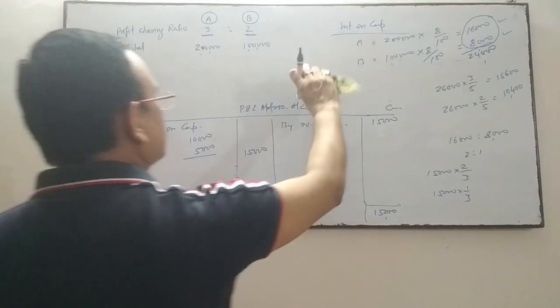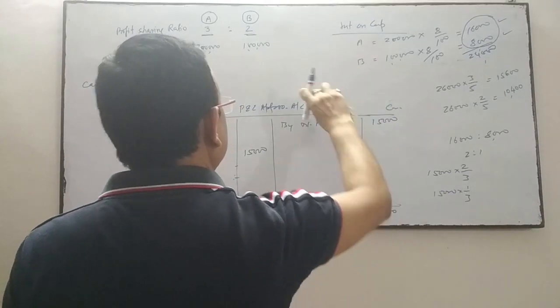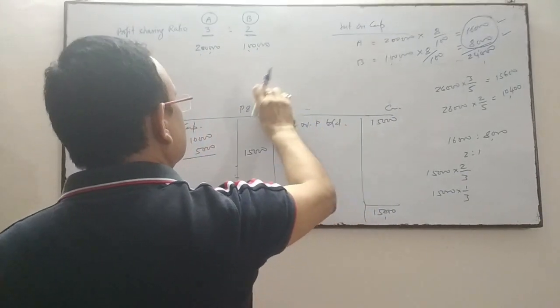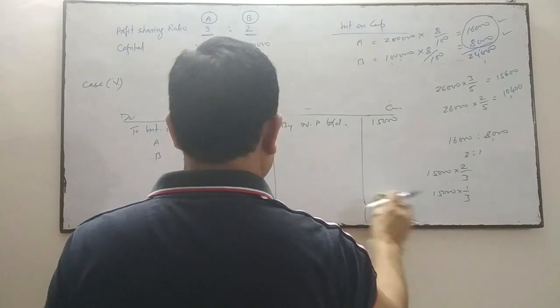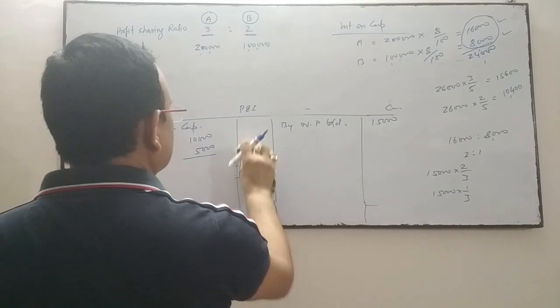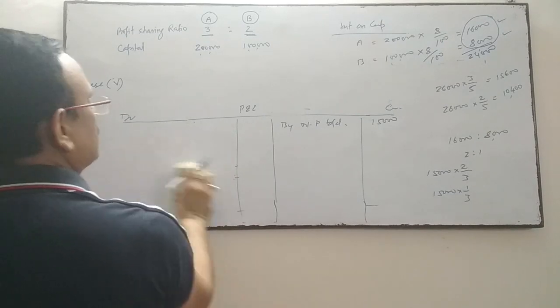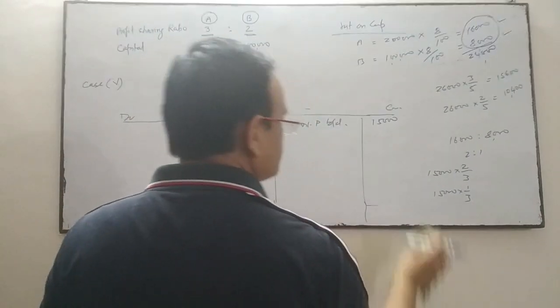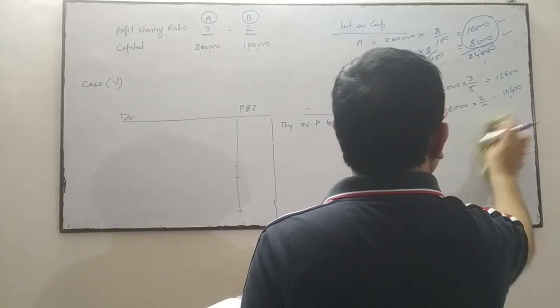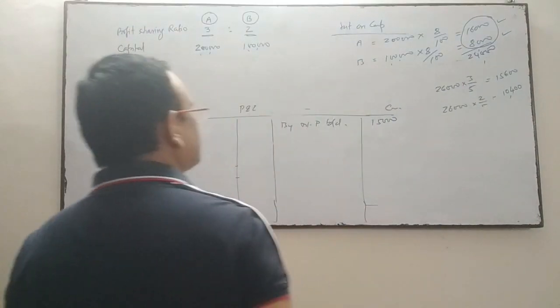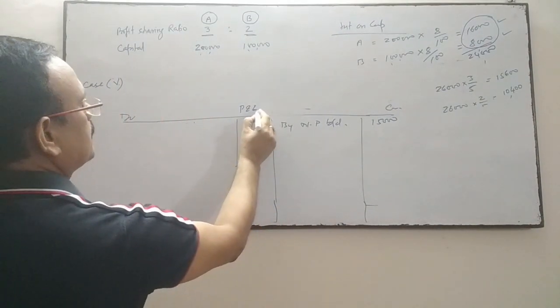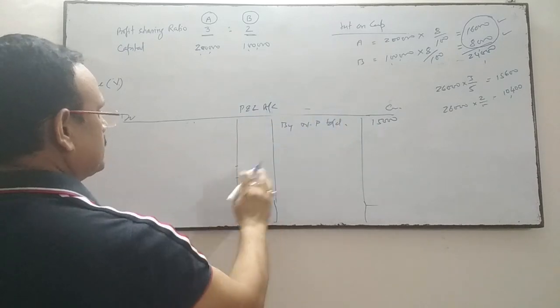So this will be done not in the P&L appropriation account, but in the profit and loss account. So we'll prepare the profit and loss account. In the profit and loss account, the profit is 15,000.